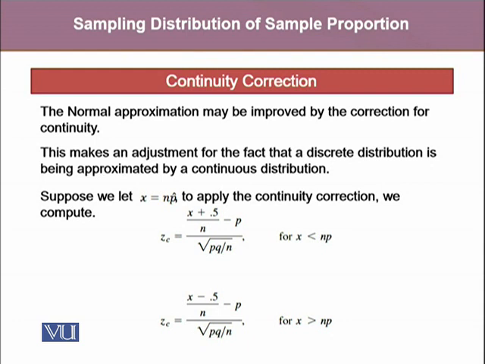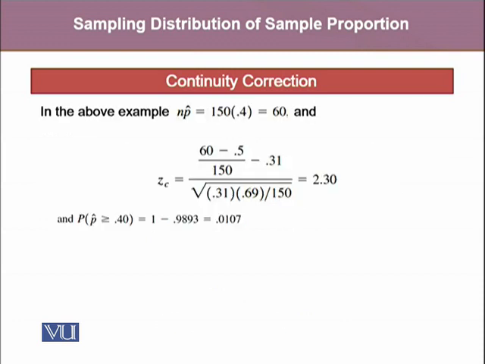And we calculate z with the continuity correction by zc equals (x minus 0.5) over n minus p, divided by the square root of pq over n, when x is greater than np. So this is the rule we often use when applying the continuity correction and translating from the binomial distribution to the normal probability distribution. Using this continuity correction in the above obesity example, x turned out to be 150 multiplied by 0.4, which equals 60.